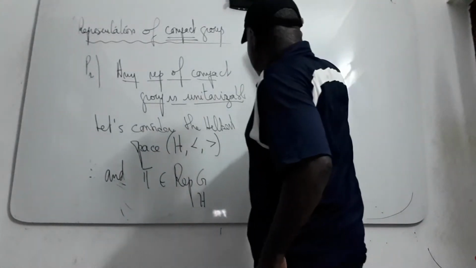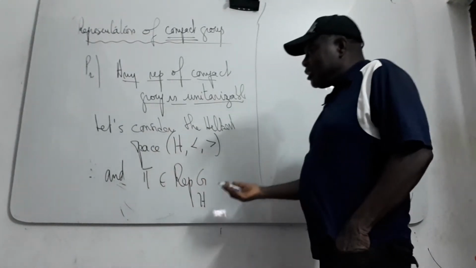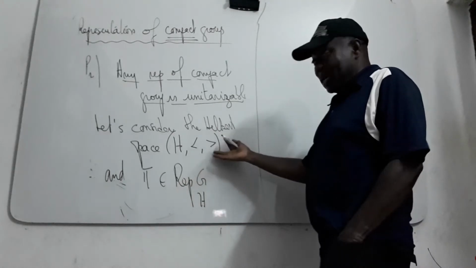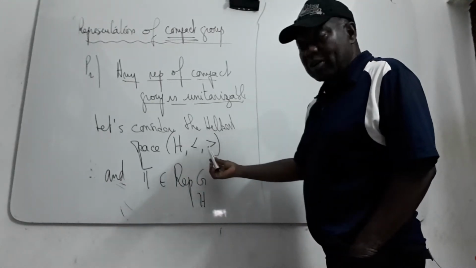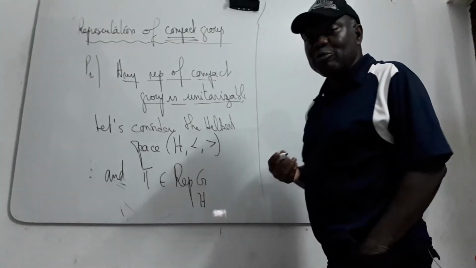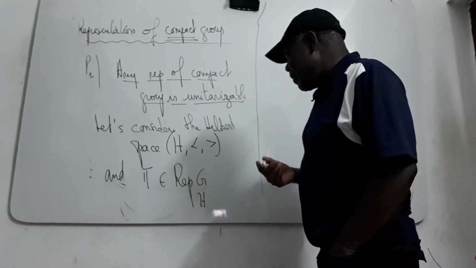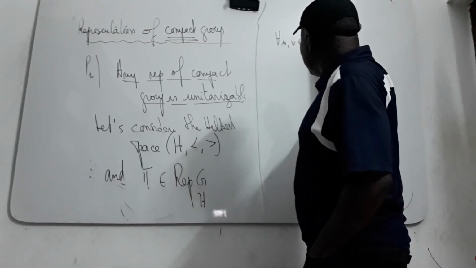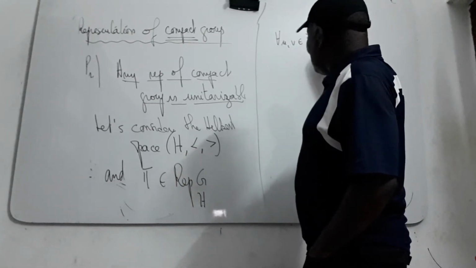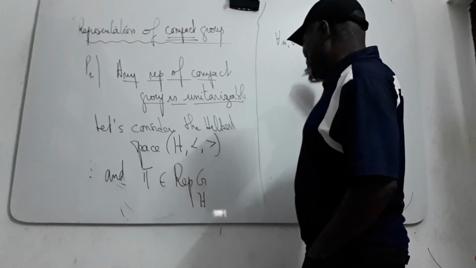So if pi is not unitary, you can define another scalar product on this space such that it will be unitary.